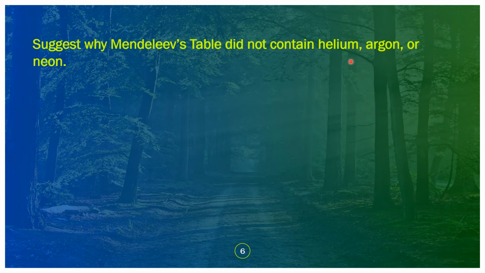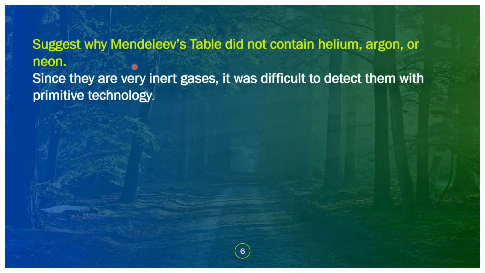Consider these gases, helium, argon, and neon. They are noble gases and they are very inert. And because they are very inert gases, it was difficult to detect them with primitive technology.